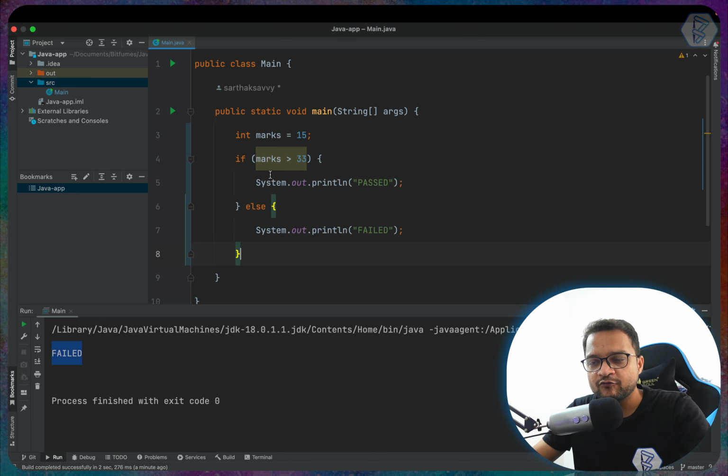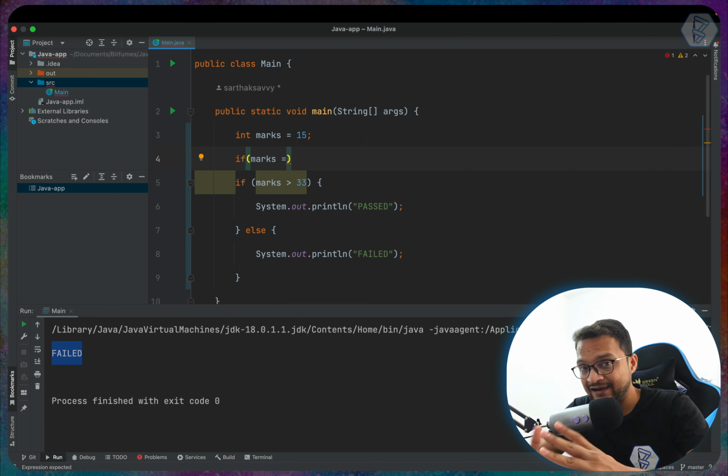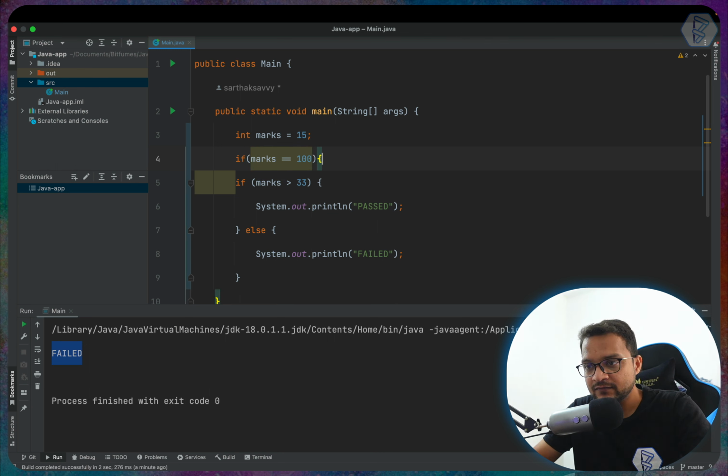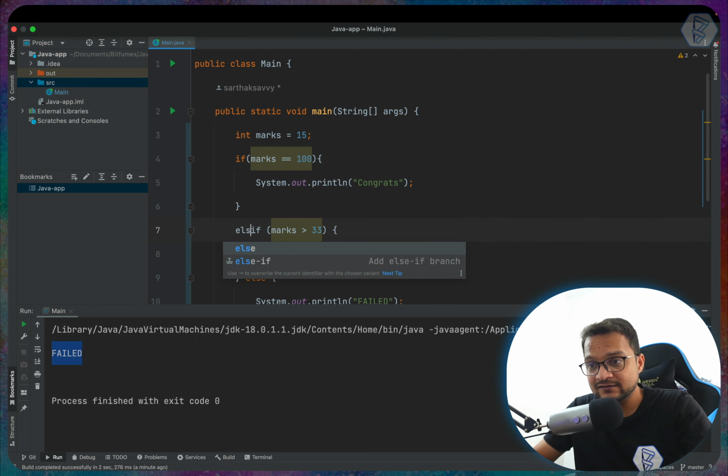Okay, so first I need to check like if marks is equal to, so to check equality between two things, I need to use double equal sign. If marks is 100, then print out congrats, okay, else if.